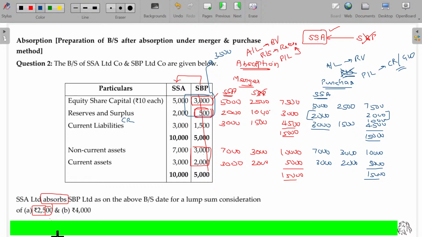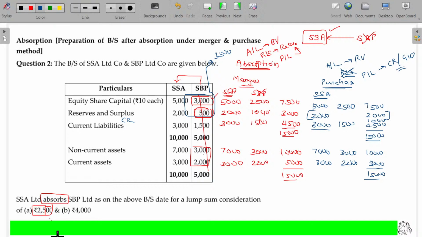Merged and formed a new company is totally different. One company taking over another company is totally different. Merging and forming a new company will be called amalgamation type. But we don't have such classification as per AS 14. But keep that in mind.